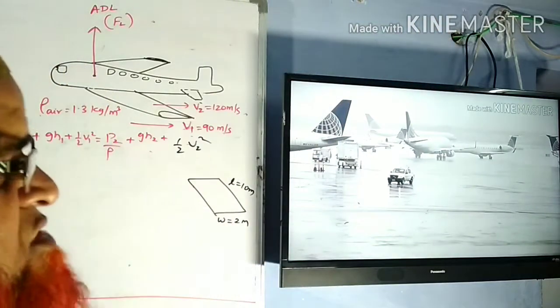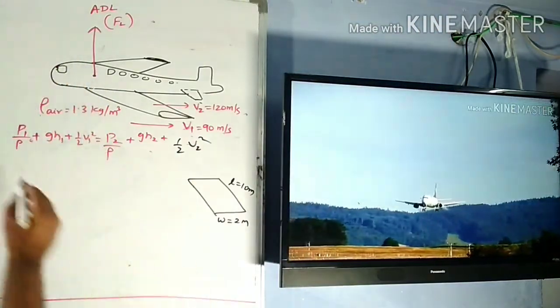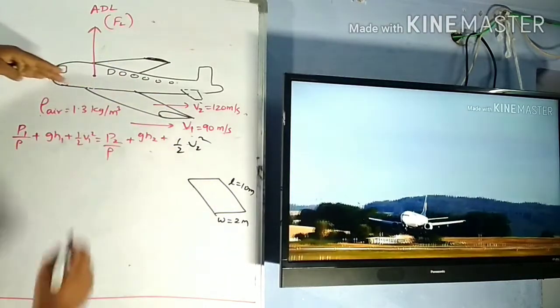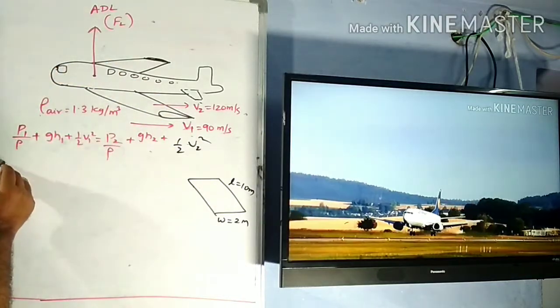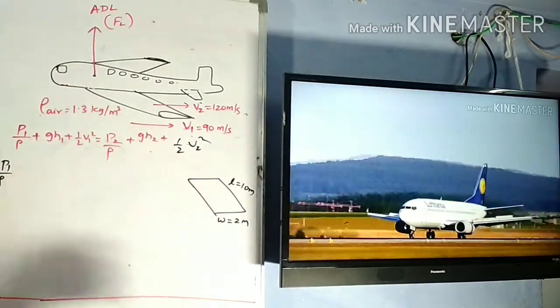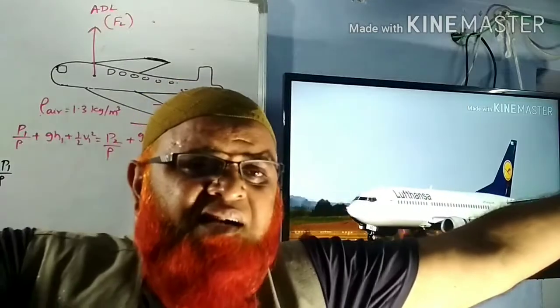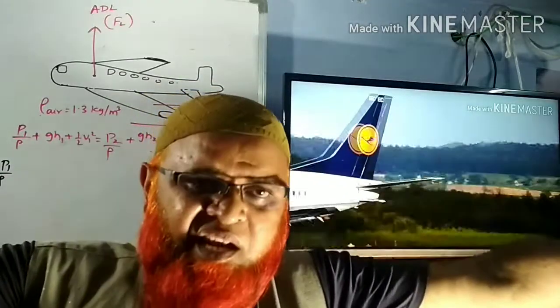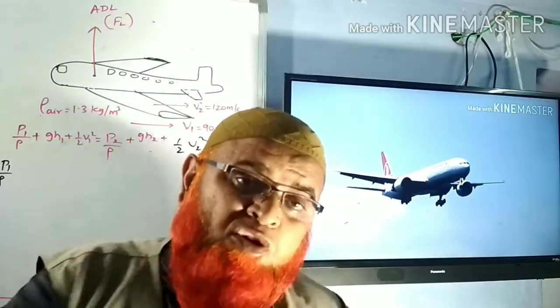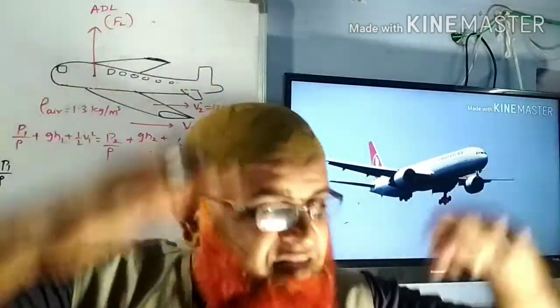With what force is it going to be lifted here? Let us see what is going to happen here. Air density is also given to us. First of all, you will do one thing, P1 by rho. Here you know that both the wings are at the same level. Did you see any aeroplane whose one wing is above and one is below like this? It's not possible. Both the wings are horizontal. They are at the same heights.